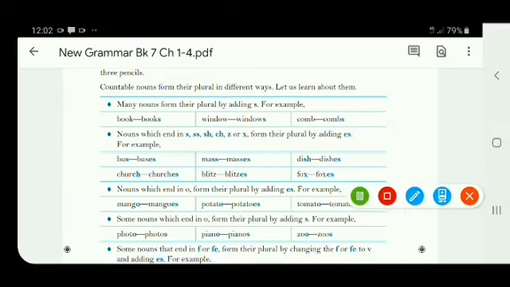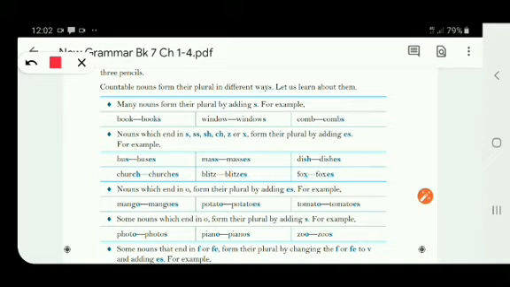Number 1. Many nouns form their plural by adding s. So by simply adding s to the given singular noun, it will change into plural form. For example, you can see in the first example, it is book. Just add s and it has become books. In the same way, the second rule: nouns which end in s, double s, sh, ch, z or x form their plural by adding es.